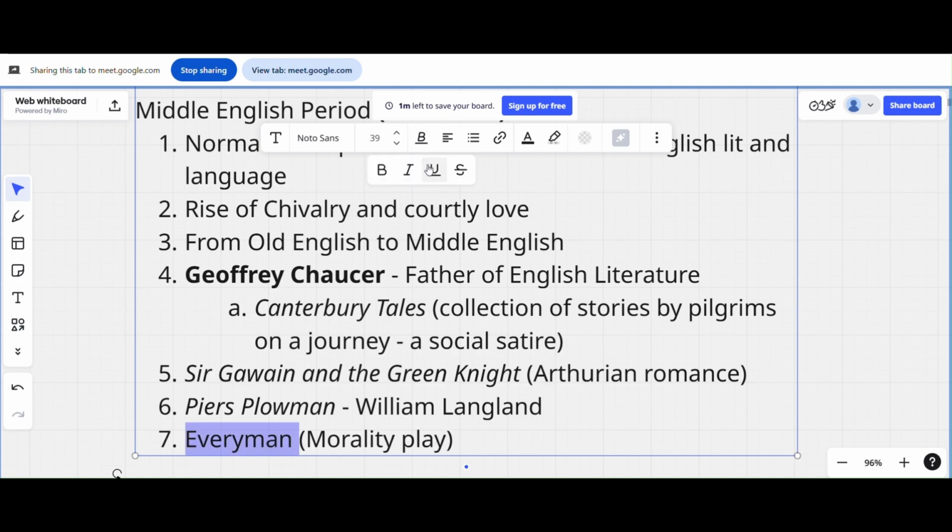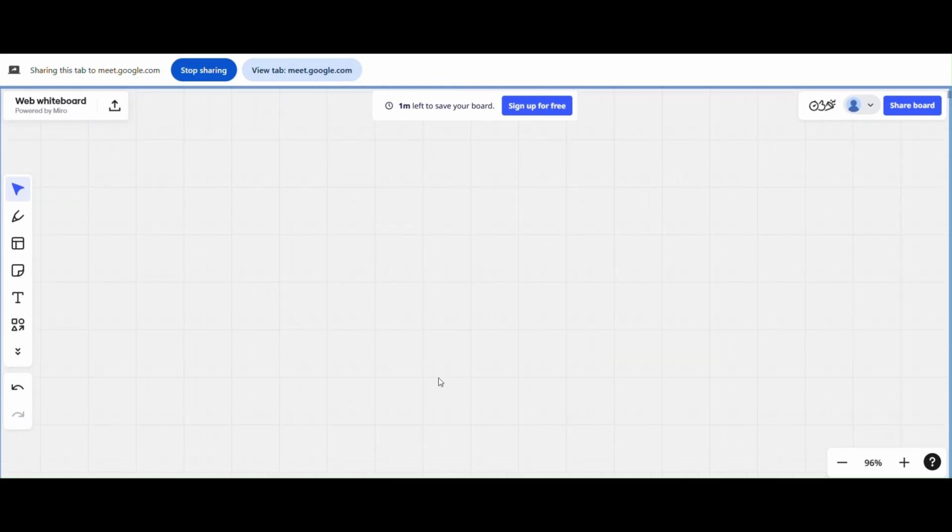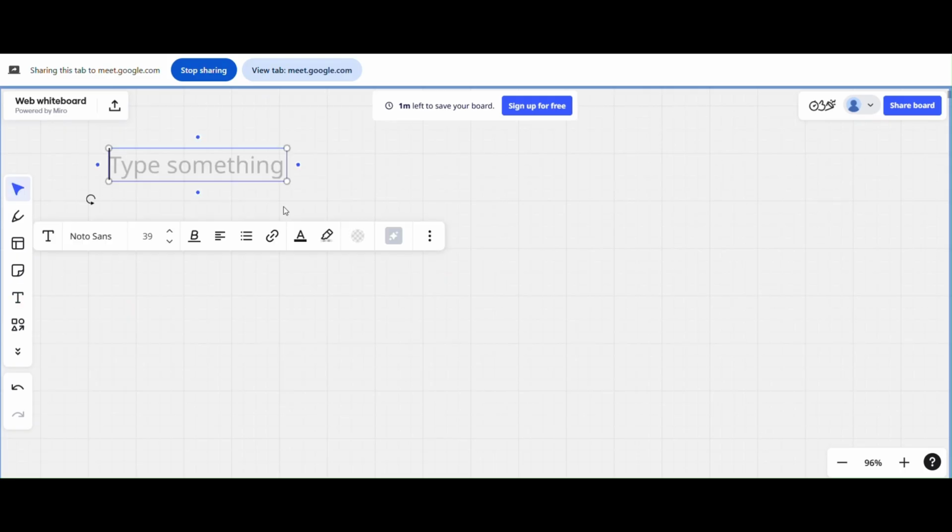Okay. Now we'll move on quickly again, because time is moving so fast. Let's go to the Renaissance. Okay, the Renaissance. You can give a quick timeline of somewhere from 1500 to 1660, let's say, till the Restoration period.